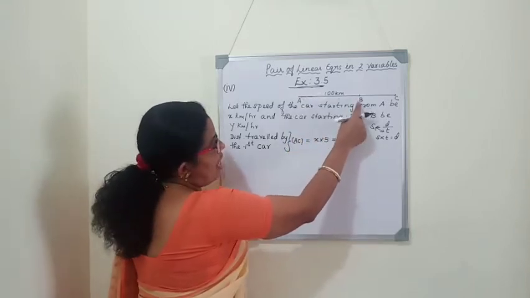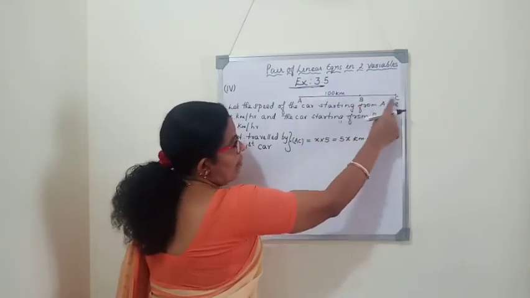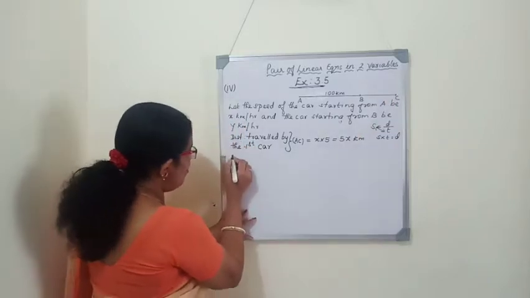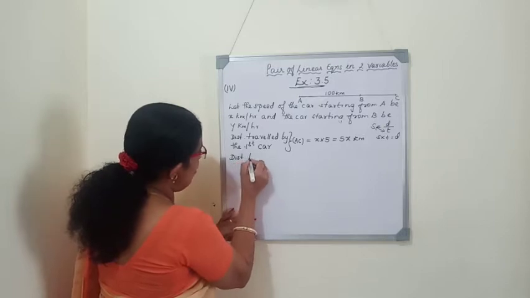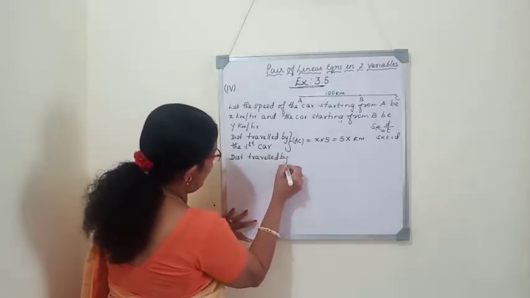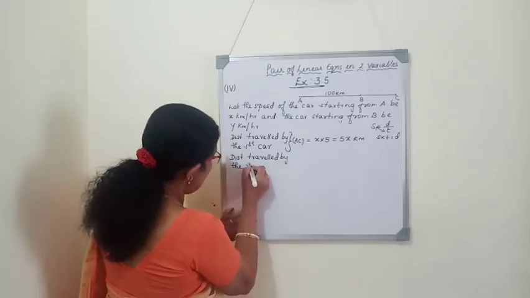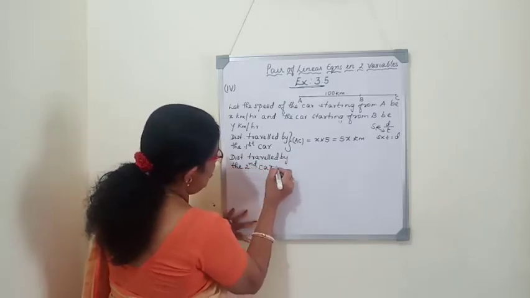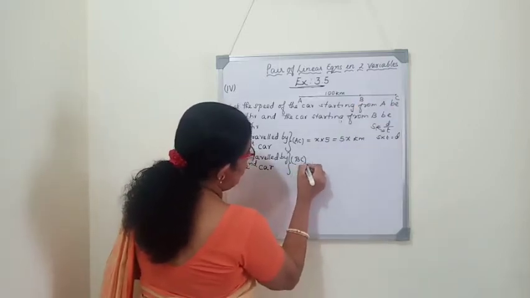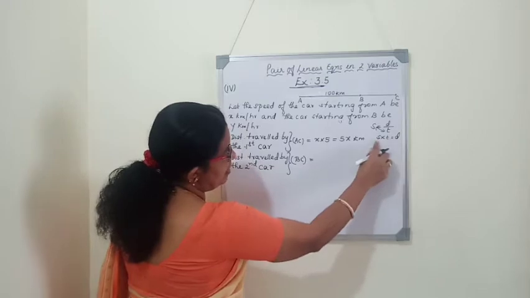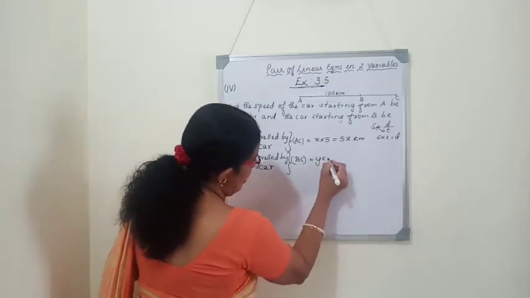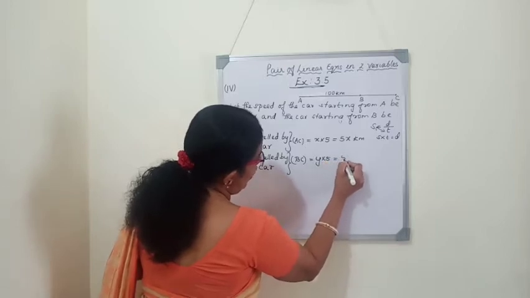The second car, which starts from B, will also be travelling in the same direction and will reach C after 5 hours. So we will write the distance travelled by the second car, that is from B to C. So BC is equal to, same formula we will use, distance is speed into time. Speed of the second car is y. Time is the same, so y into 5, 5y kilometer.